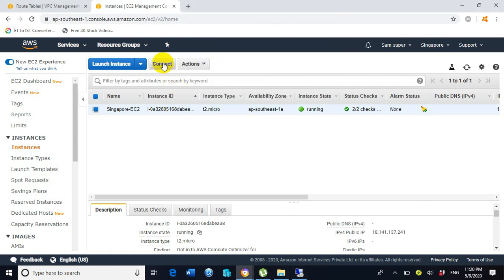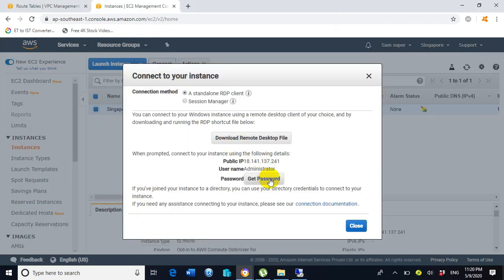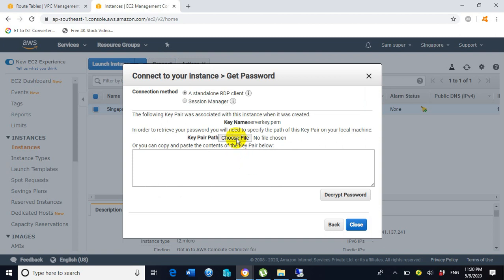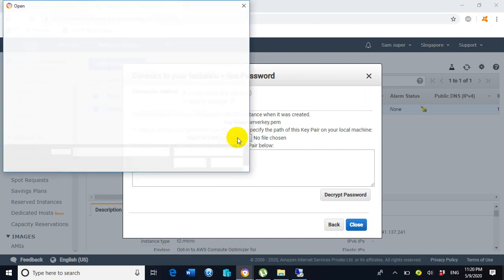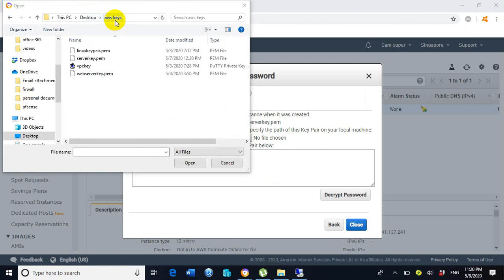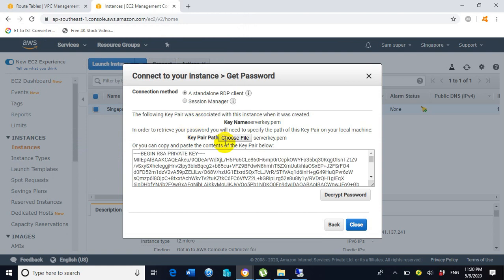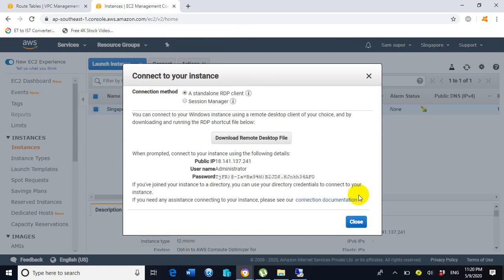So for that purpose, click on connect, click on get password, click on choose file, and browse the file location and select a file. So here the file name is serverkey.pem. So the format of the key pair file is .pem. So select, after the selection click on open, click on decrypt password.